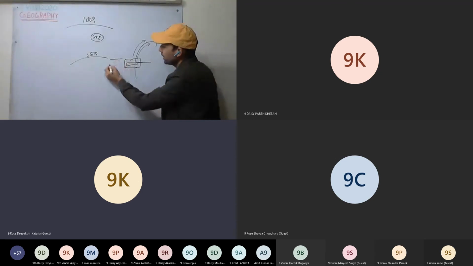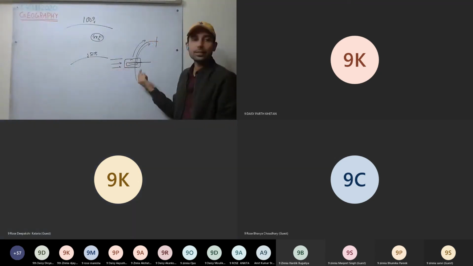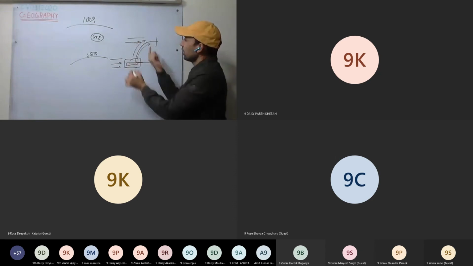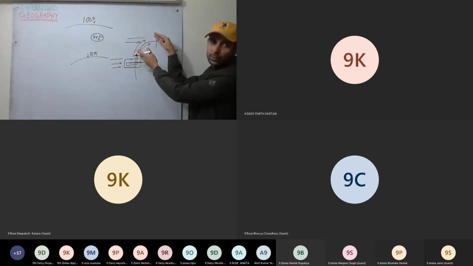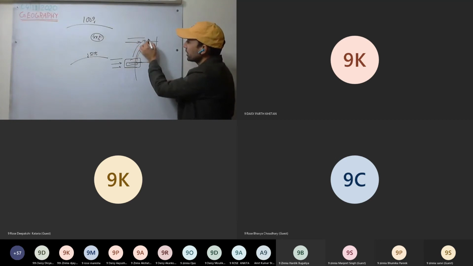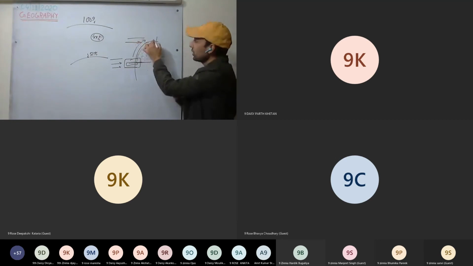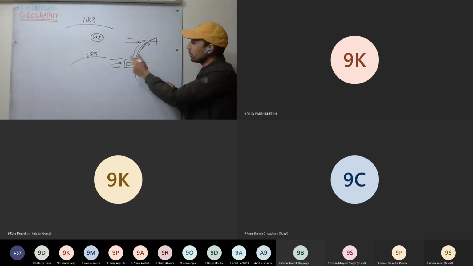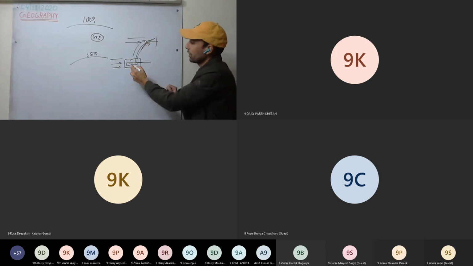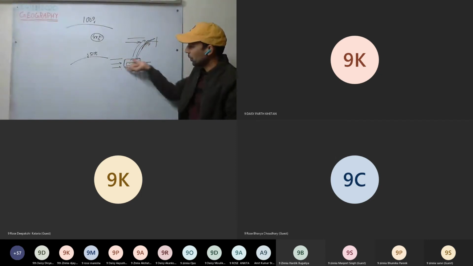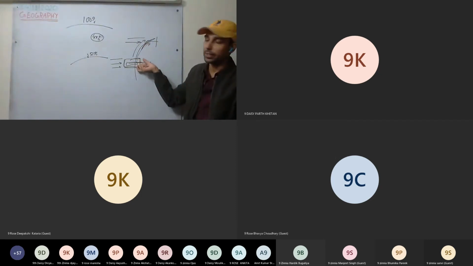Okay. So see here, mostly the rays are vertical. Here the slant rays. More the slant, the more the heat will be distributed. More the slanting rays, the insolation will be distributed over a large area. Therefore, net energy at any particular place, net energy per unit area, will be less. Whereas here, more heat is concentrated on a smaller area.